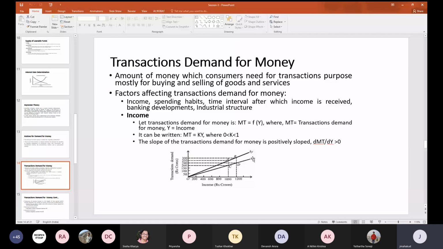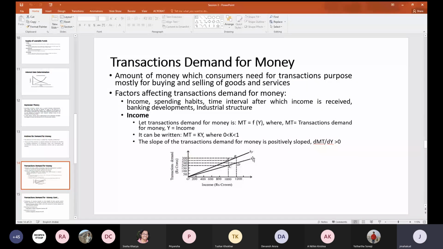Banking developments, how many financial institutions are there, what are the different other alternatives where the money can be utilized for other purpose. And we have the industrial structure.